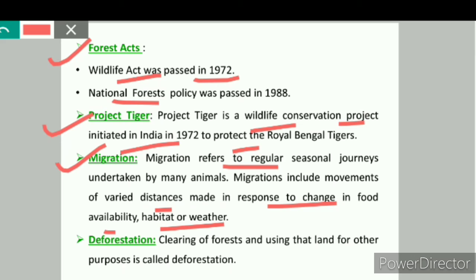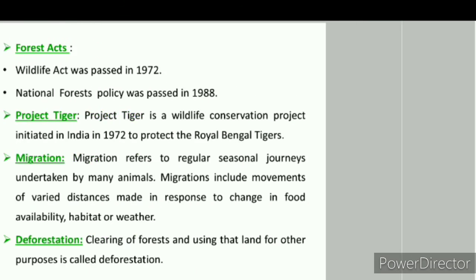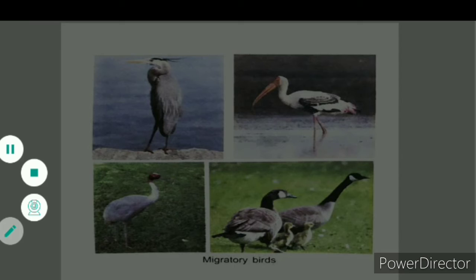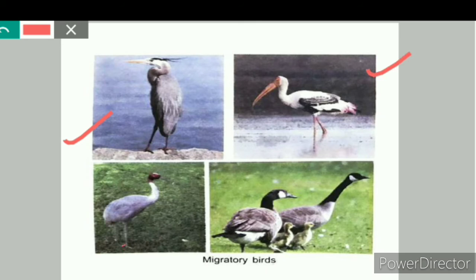They fly for laying eggs as the weather in their natural habitats becomes very cold. So the birds who cover long distances to reach another land are known as migratory birds. Here you can see the figures of some migratory birds.